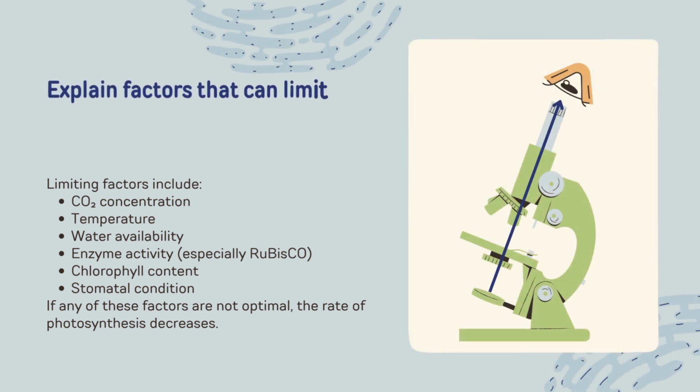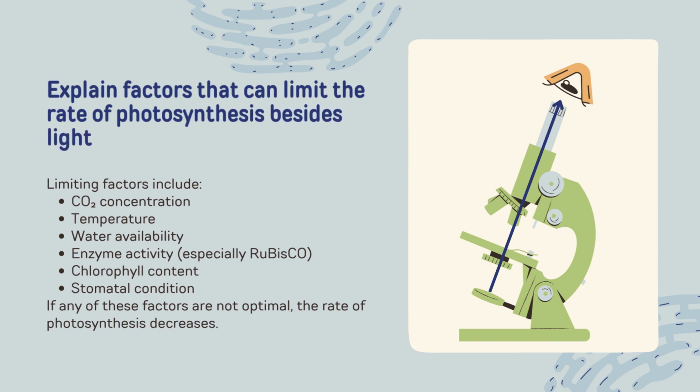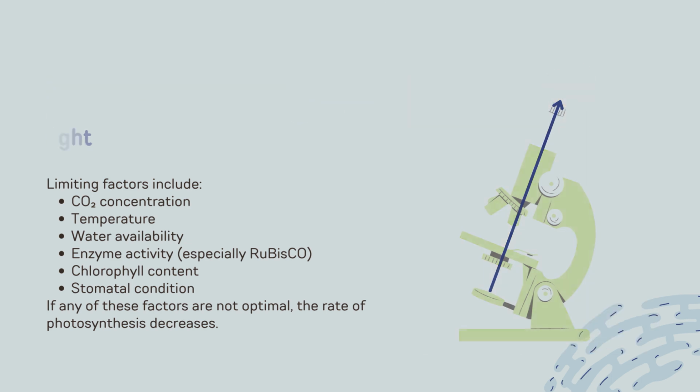Next, explain factors that can limit the rate of photosynthesis besides light. Limiting factors include mainly CO2 concentration, temperature, and water availability, which impact enzyme activity, especially RuBisCO, as well as chlorophyll content and stomata emission. If any of these factors are not optimal, the rate of photosynthesis decreases.